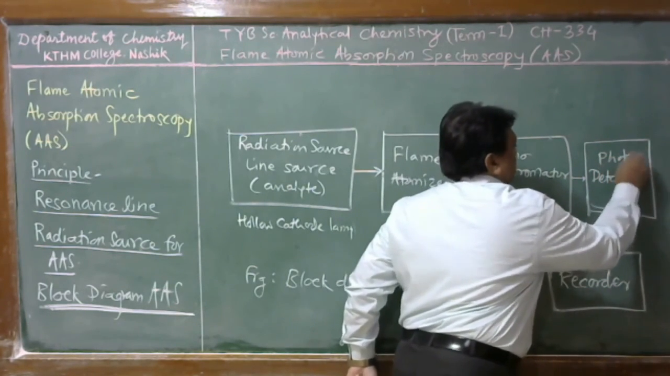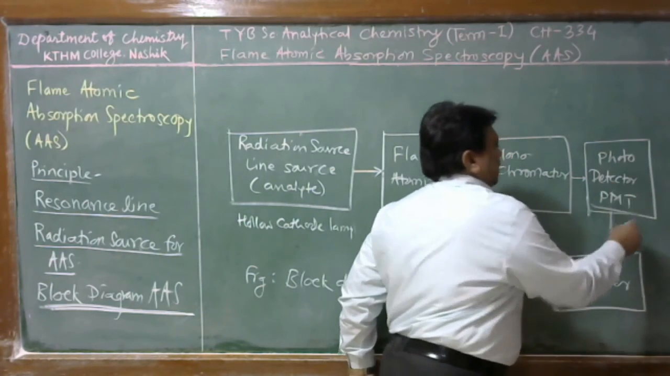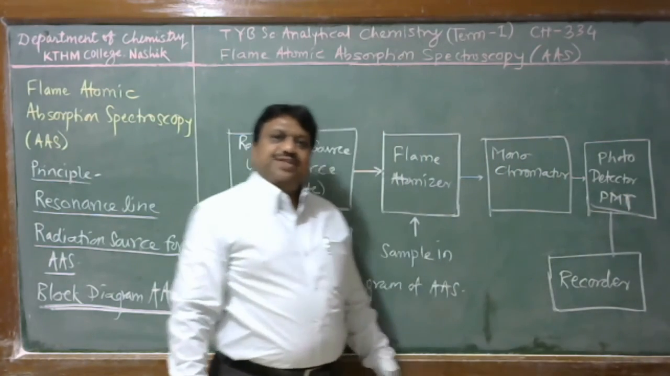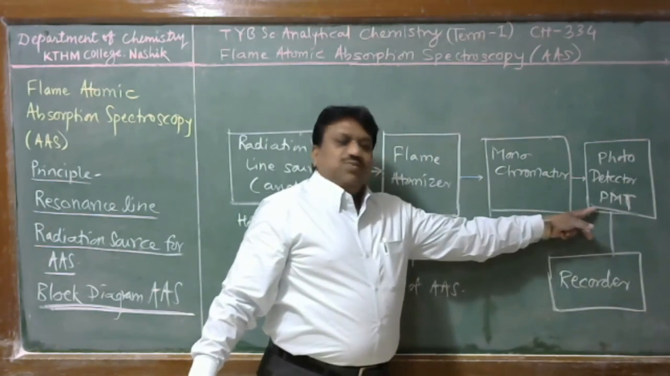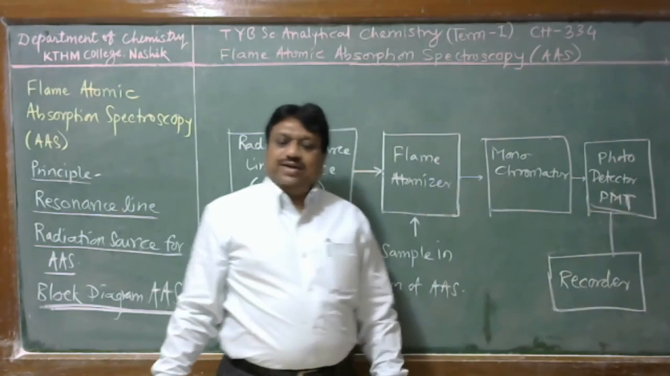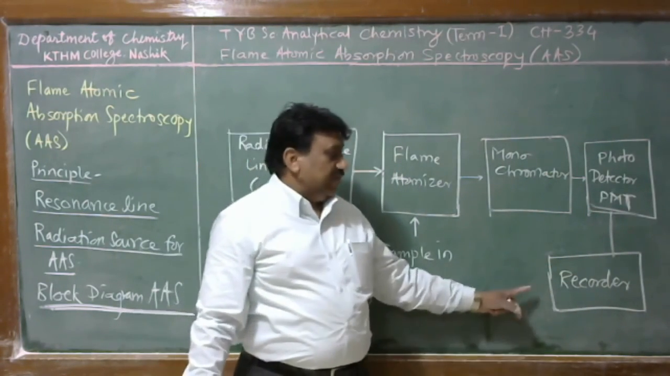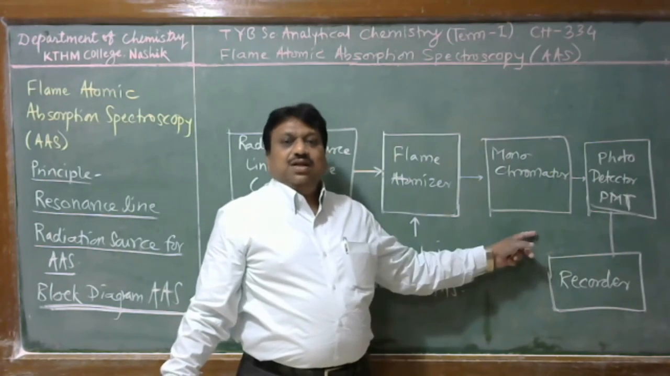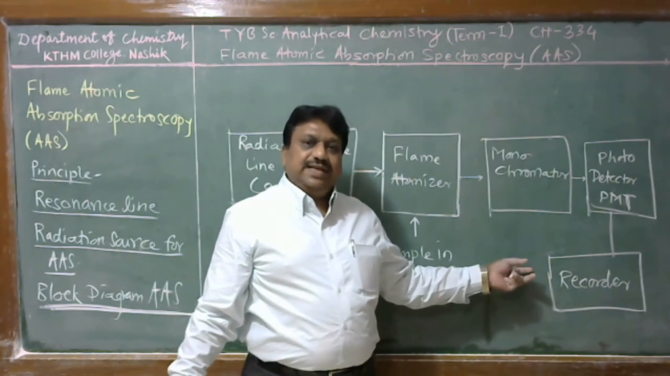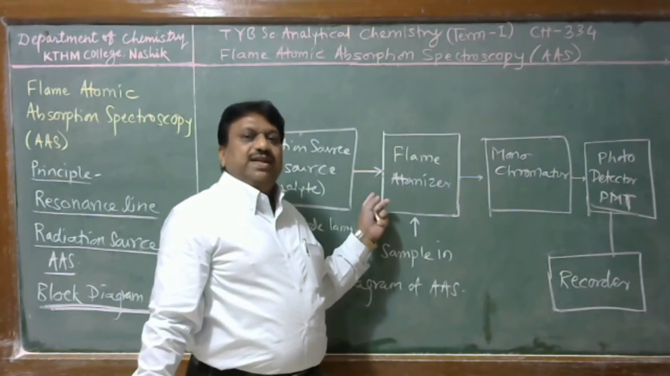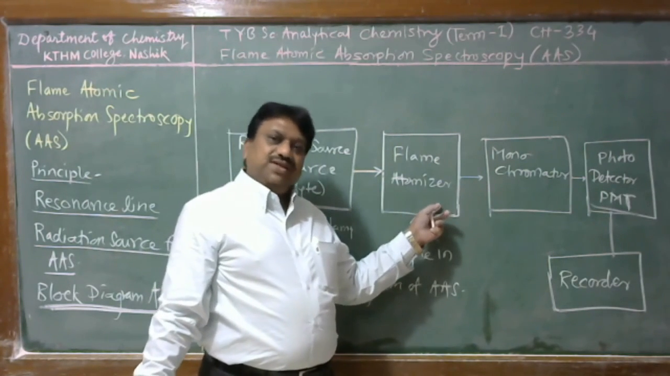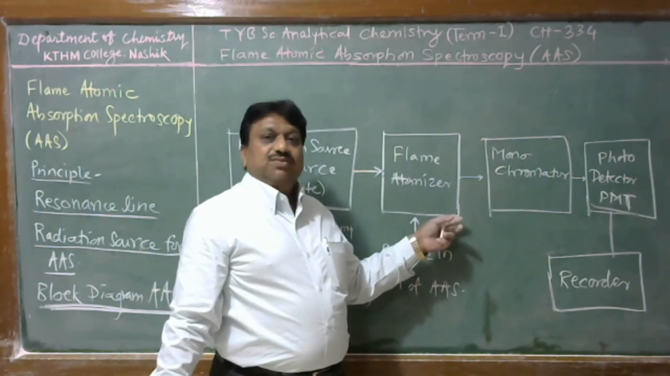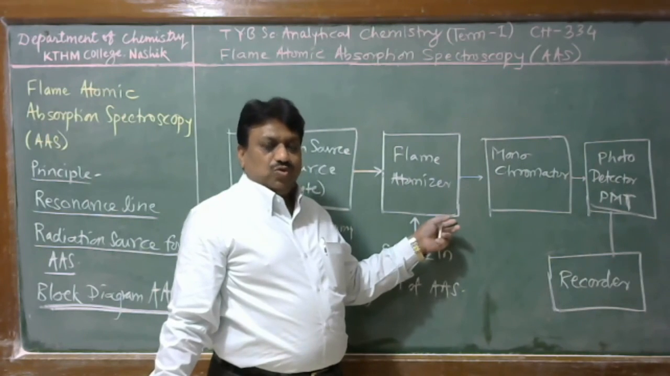Then the intensity of the resonance line is detected by a photodetector, and a photomultiplier tube is used as the detector in this atomic absorption spectroscopy. The signal, that is the photocurrent, is recorded by a recorder after amplification, and this is the working. In this way this technique works. In the forthcoming lecture we discuss in detail how this instrument is constructed. We discuss the different components of the atomic absorption spectrophotometer, and after that we discuss its working.